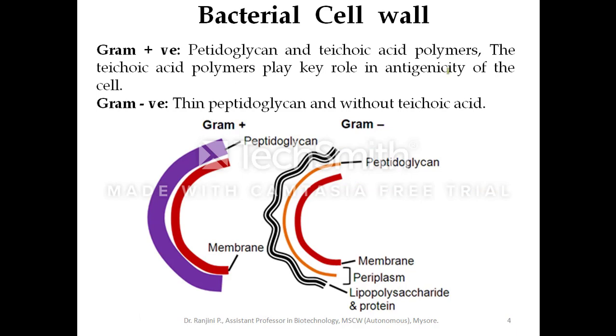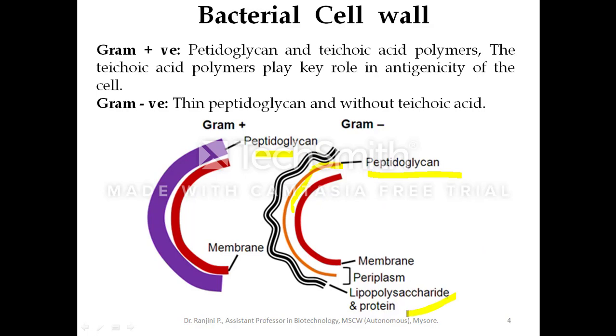Next is the bacterial cell wall. As I told earlier, the bacterial cell wall is composed of peptidoglycan. In a few bacteria, the peptidoglycan layer is very thick, and such bacteria are called gram positive. In another group of bacteria, you will find a very thin peptidoglycan layer, and externally it has lipopolysaccharide and protein.